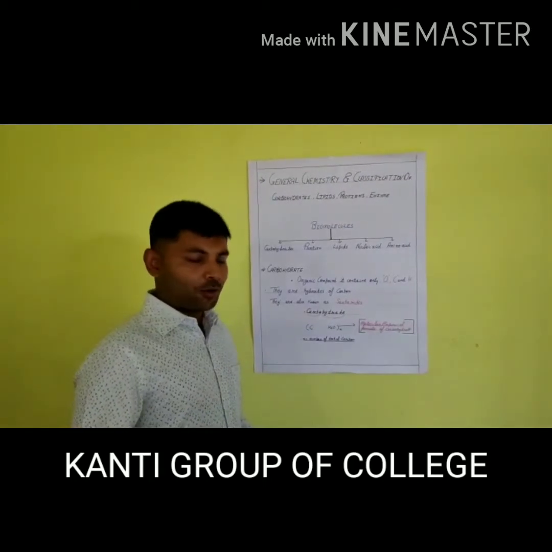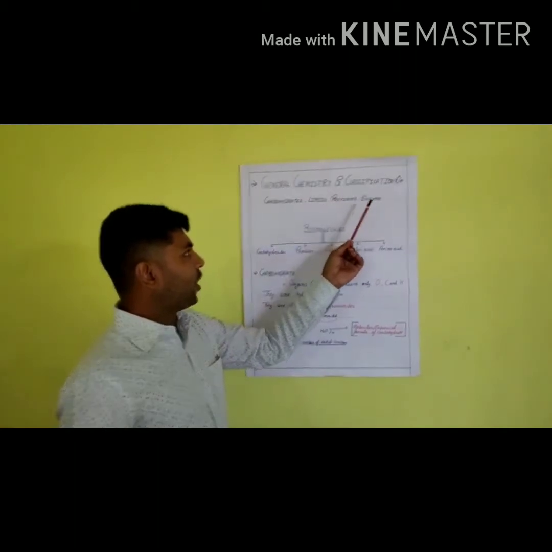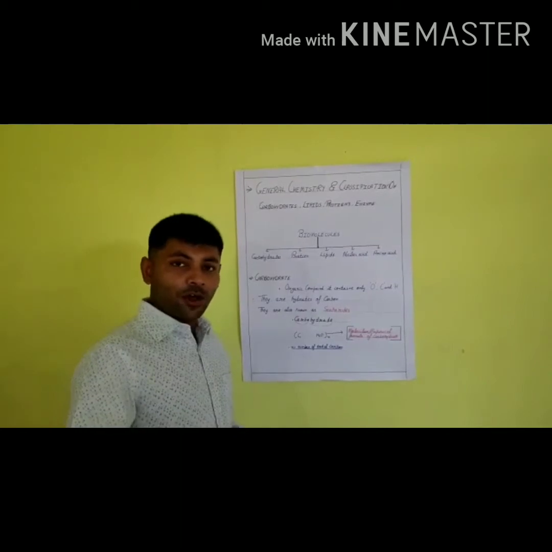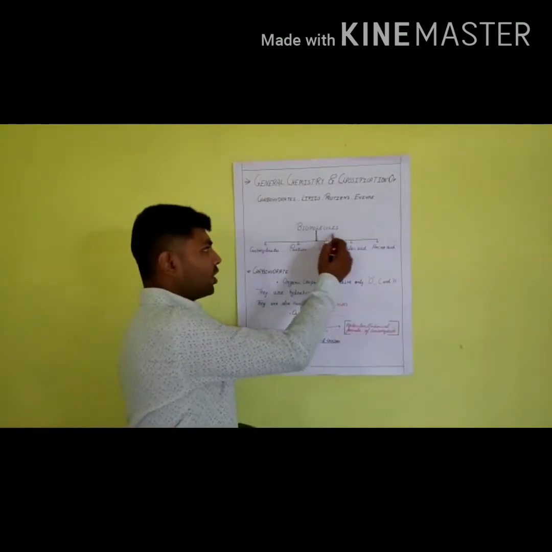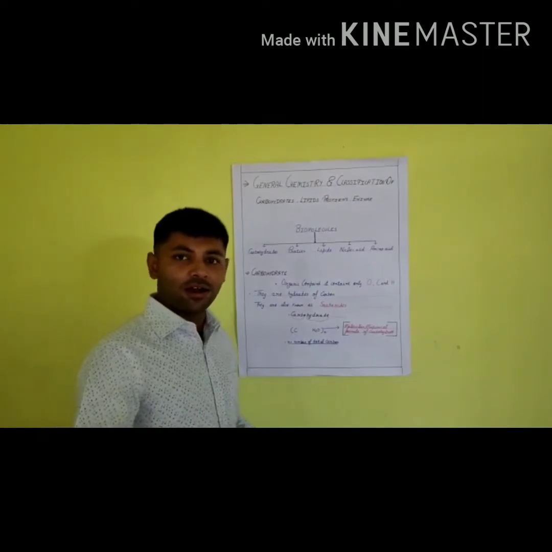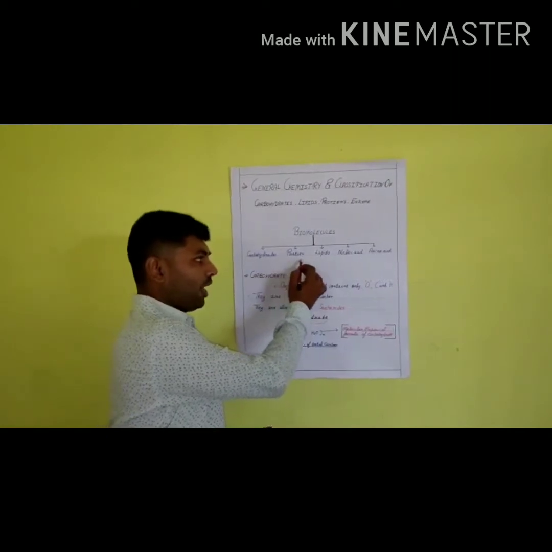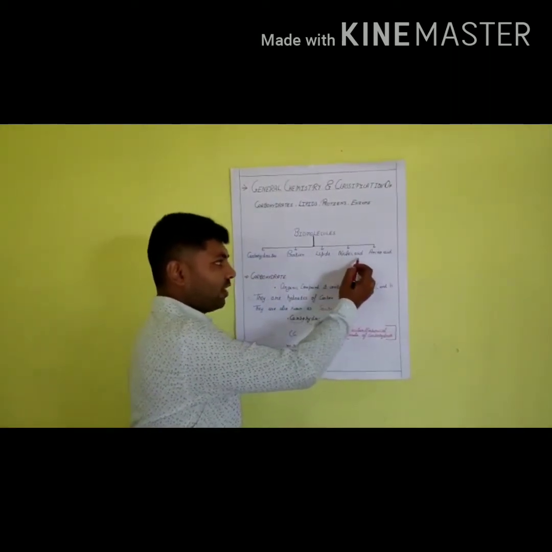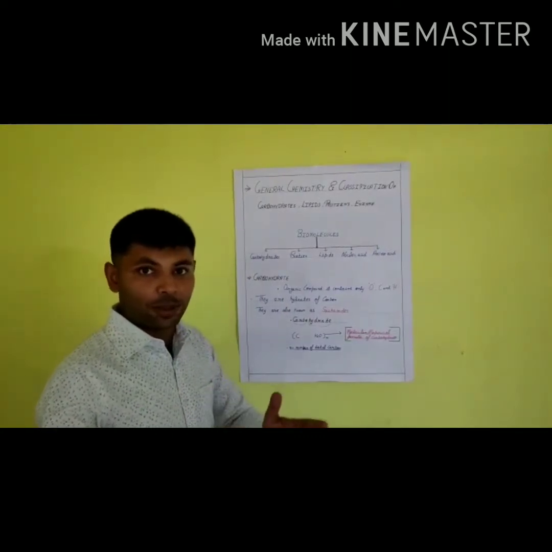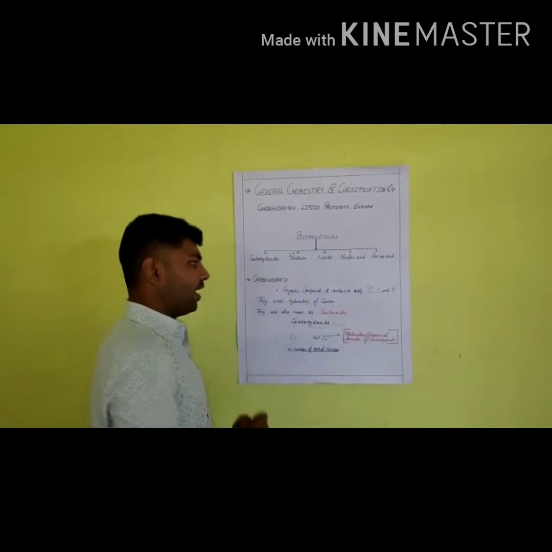Hello students, today we are going to discuss the topic general chemistry and classification of carbohydrates, lipids, proteins and enzymes. First we see what are biomolecules. Biomolecules are molecules that occur in living organisms such as carbohydrate, protein, lipids, nucleic acid and amino acid. It is clear now what is the meaning of biomolecules. Now see our main topic, carbohydrate.